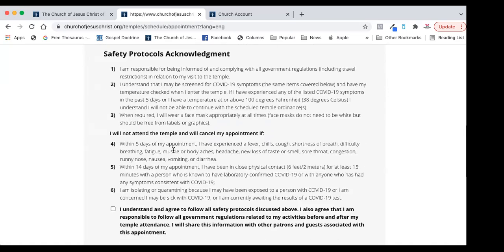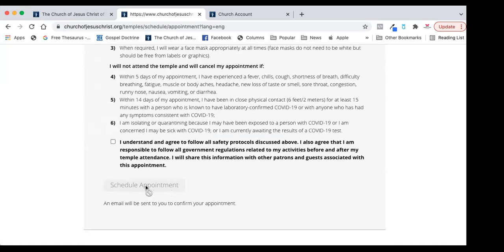Note that if you need assistance, you'll click this, that you read the safety protocols, and then schedule appointment. And that's it, easy peasy.